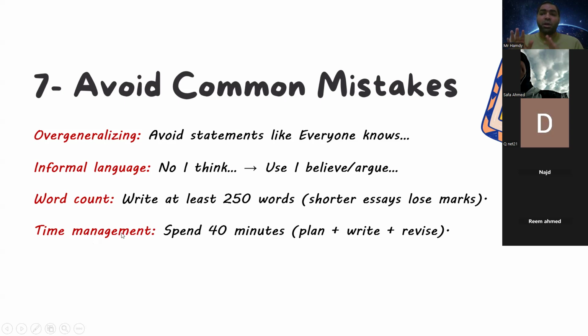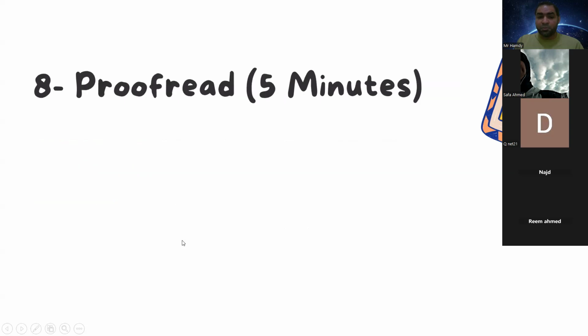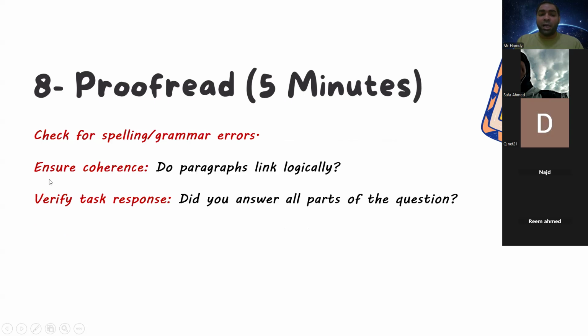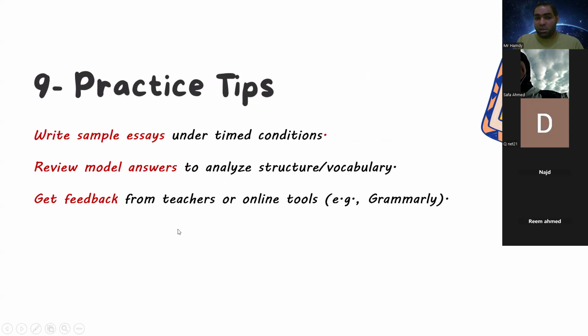If you spend about 5 to 10 minutes in brainstorming, then you will write for about 30, or let's say 25 minutes, and you will give yourself about 5 minutes for the proofread at the end in order to make sure that you didn't have any mistakes. Proofread for 5 minutes to check the spelling, the grammar, and ensure the coherence, to verify task response, and practice more and more.